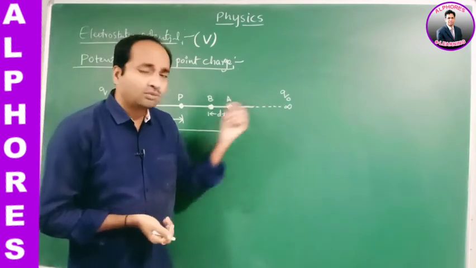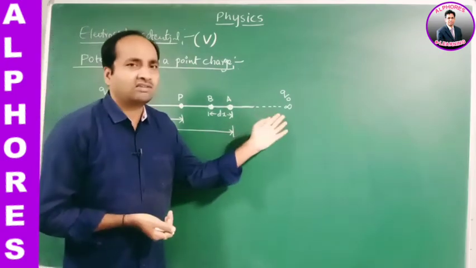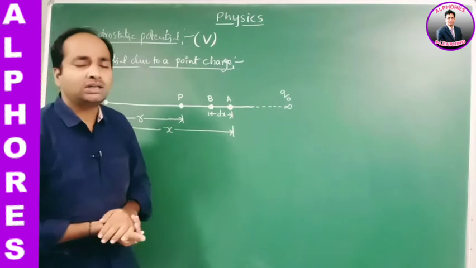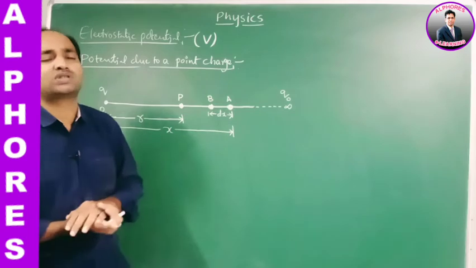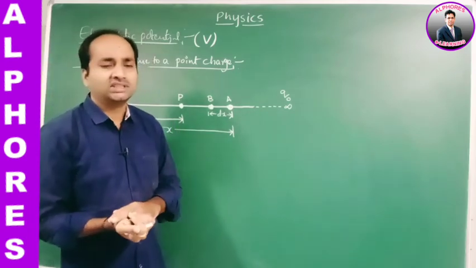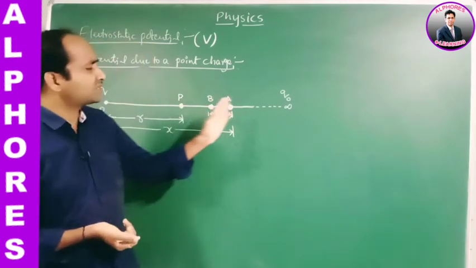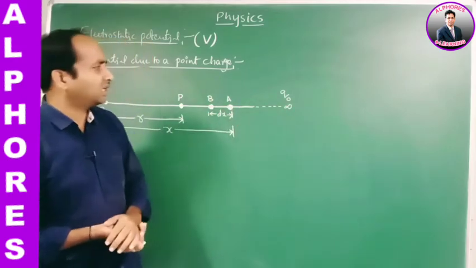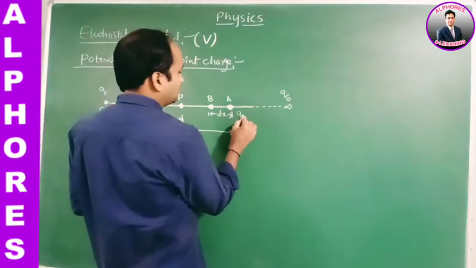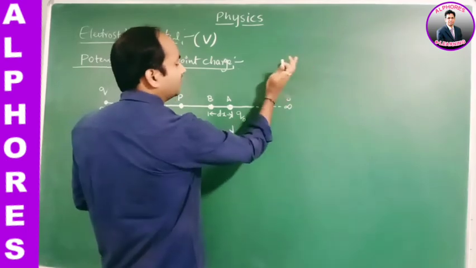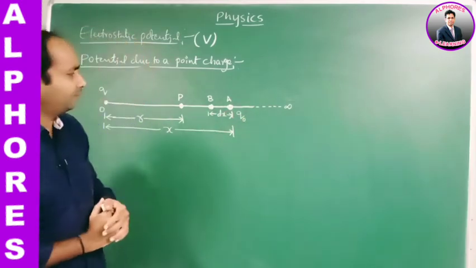Actually we are moving the charge from infinity to the point P. We may calculate the work done directly, but the Coulomb force is not a constant force. Electrostatic force is a variable force. So first we have to bring the charge Q naught from infinity to the point A. Initially it is at infinite distance, but here we are placing it at the point A.